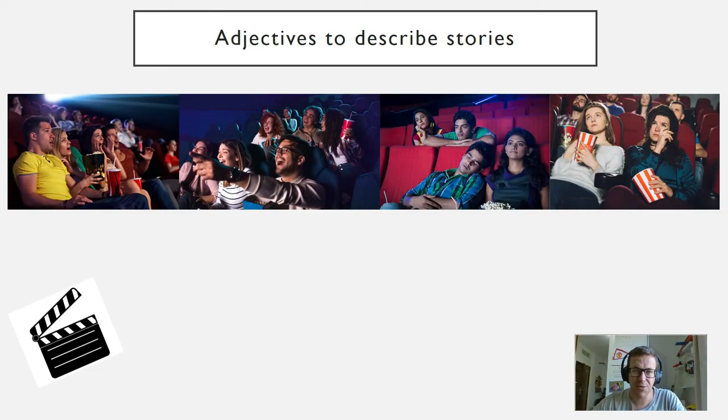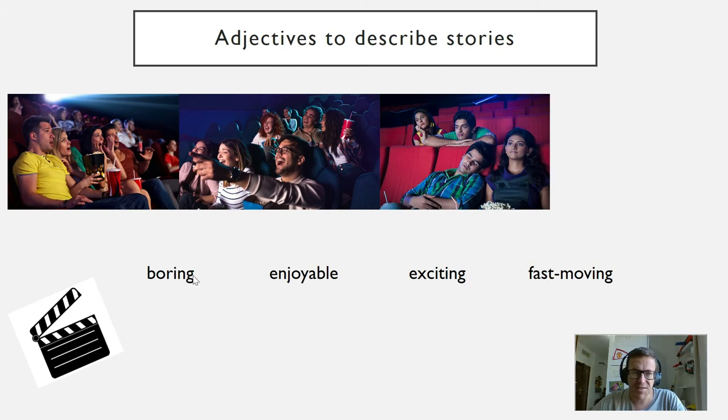So the example we can use is from the cinema. So we have different types of movies that you watch in the cinema: action, comedy, scary movies. Some adjectives to describe: you could have boring, which is what's going on for this guy here. Enjoyable. This could be a few of the pictures, it depends what you like. Exciting. Notice we use a C, not an S. Exciting. I would say this one here is quite exciting, maybe an action movie.